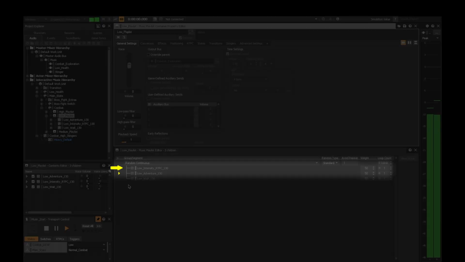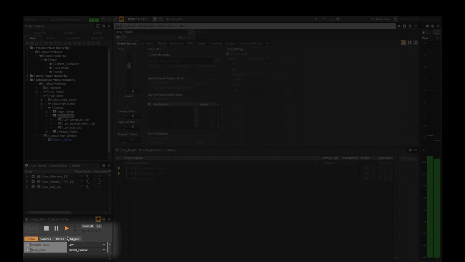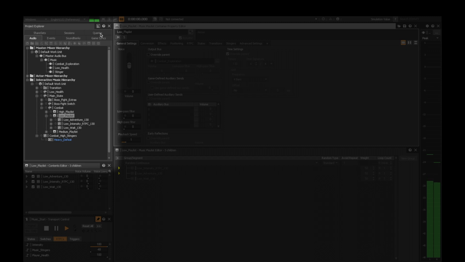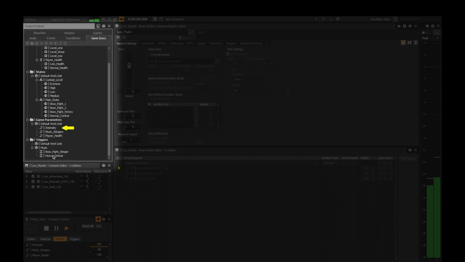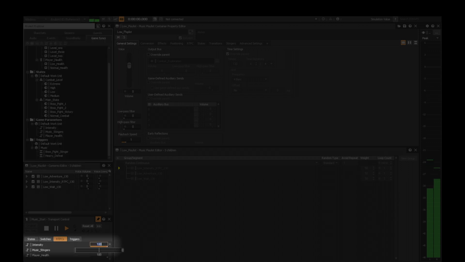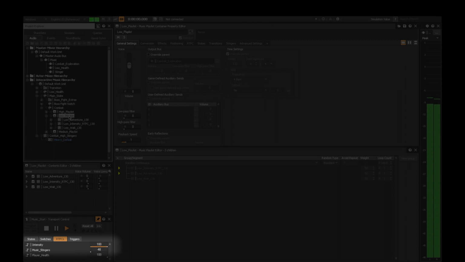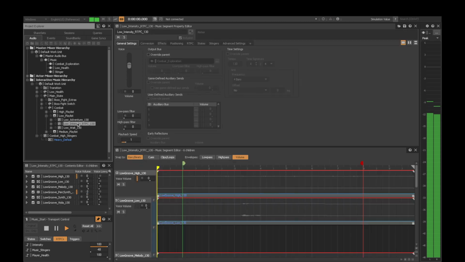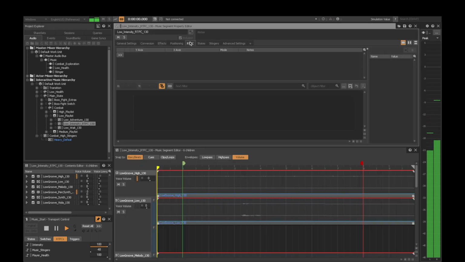This segment, as indicated by the name, can be manipulated via an RTPC. I've set up an intensity parameter from 0 to 100 and set it to affect certain tracks within the segment. When the parameter decreases, they get quieter. And when it increases, they get louder. Don't worry, more interesting things are coming up.